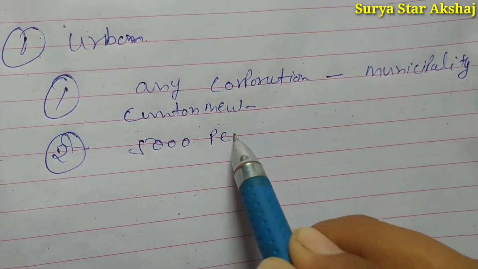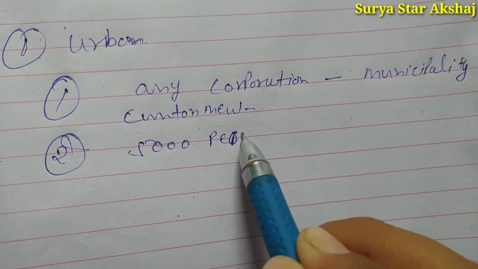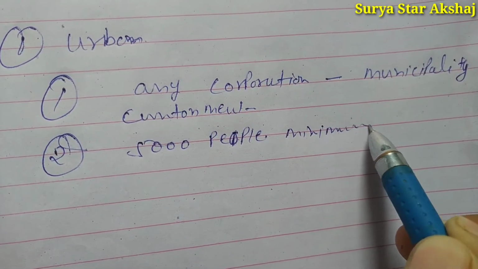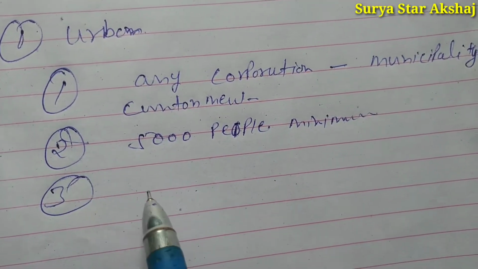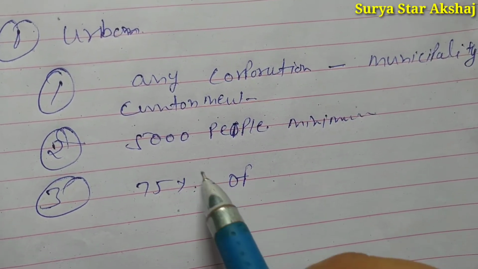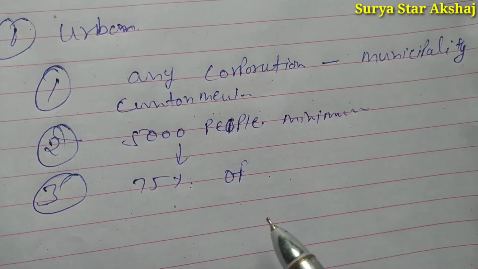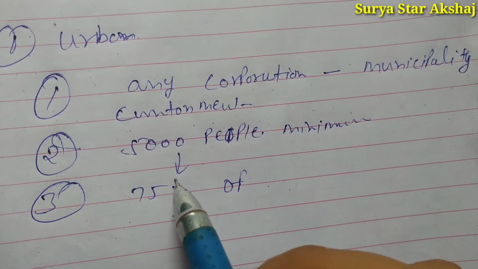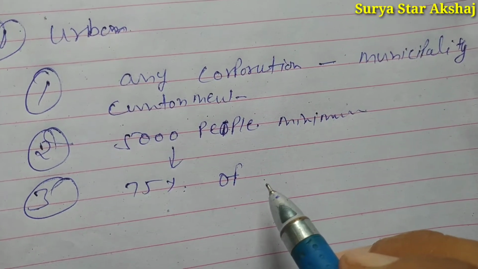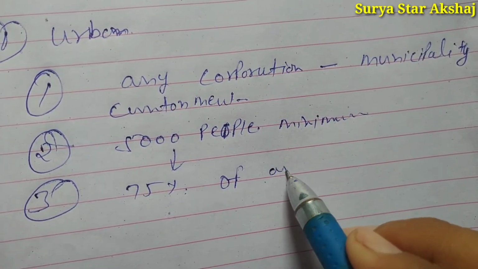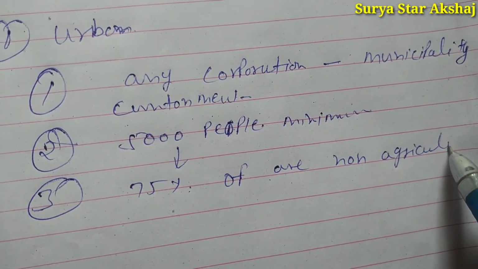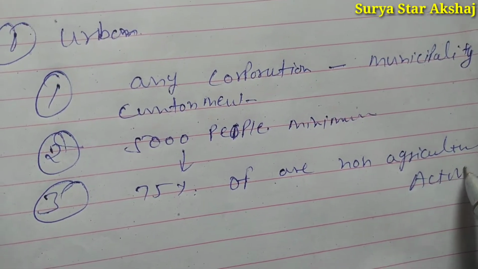The second condition is that a minimum of 5,000 people live there. The third condition is that 75% of the male population is working in non-agriculture activity.